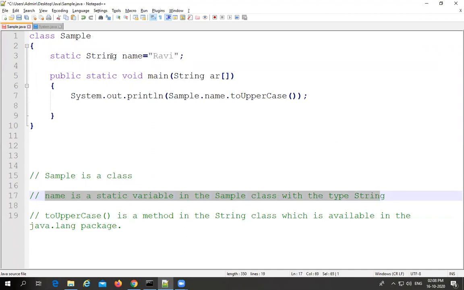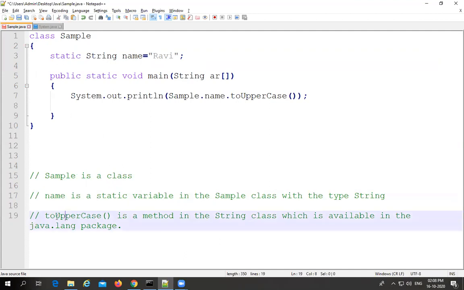And toUpperCase is the method available in the String class. We can apply this method upon the variable name because it also belongs to String type. So we are applying the toUpperCase method upon the name variable in order to convert the content in name into uppercase.